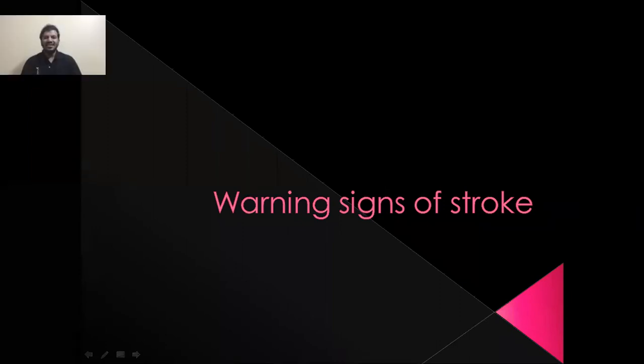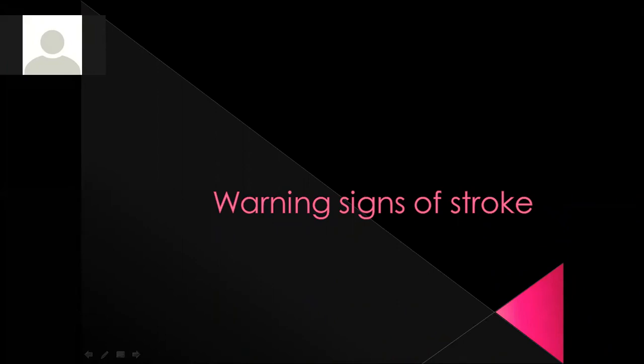Okay. So, what is B and E? B is for balance. E is for eyes, like vision. Then F is for face. There is an asymmetry in the face. Then they feel weakness in arms and legs. Correct. Yes, speech. They have slurred speech.